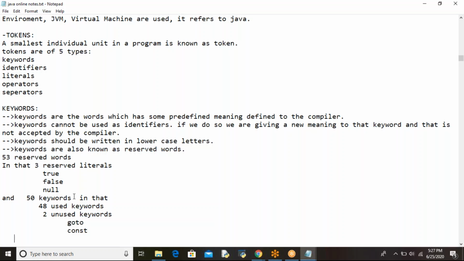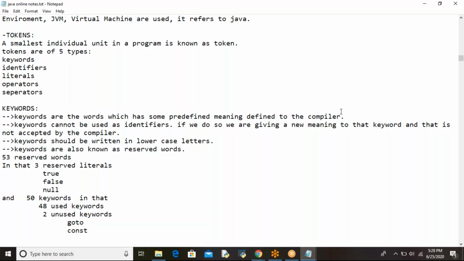For each and every word he provided a meaning, and that meaning is explained not to the developer or other programmers, but to the compiler. Got it clear? So what is a keyword? These are the words which have some predefined meaning, defined to whom? Not to you, not to me, to the compiler.